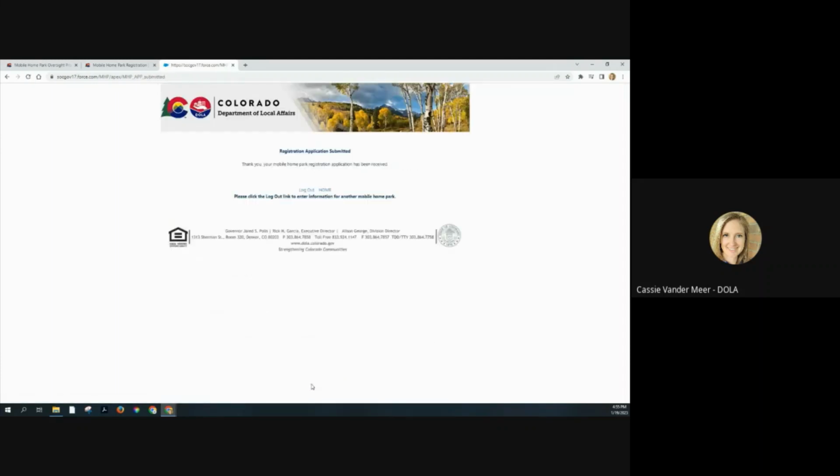If you had a registration fee that was going to be due, usually at this point, the form would then automatically take you to the registration payment page, where you would just follow the prompts there to go over to Colorado Interactive to pay your registration fee. For those that don't know, Colorado Interactive, I believe, is the same system that something like the DMV uses when you renew your driver's licenses online. It's the same kind of payment system.